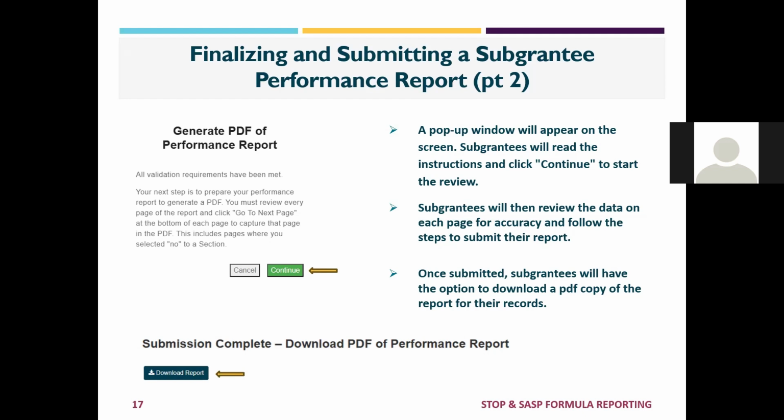Once they've completed that go to next page button at the bottom of every page, they'll be able to complete submission by clicking submit. And then the next page will allow them to download a PDF report of their performance report. It's also really critical that if any data changes are made after that point, the performance report PDF should be regenerated by going through this process again, either by the subgrantee or by the admin.